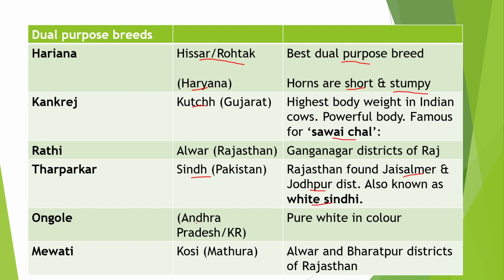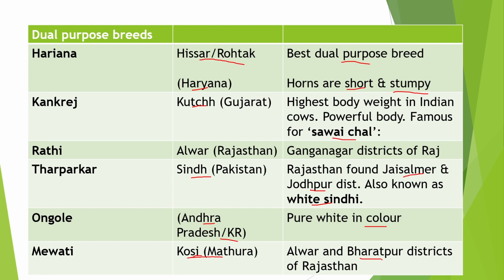Next is Ongole, native of Andhra Pradesh and Karnataka. It is pure white in color. Now the next breed is Mewati, native of Mathura Kosi and also found in Alwar and Bharatpur district of Rajasthan.